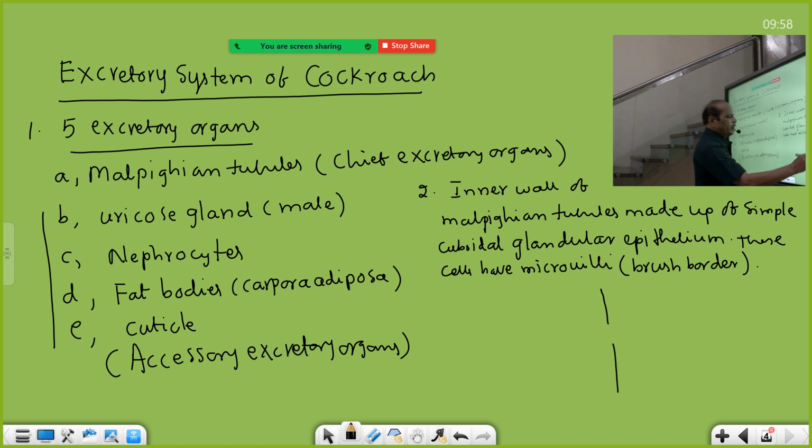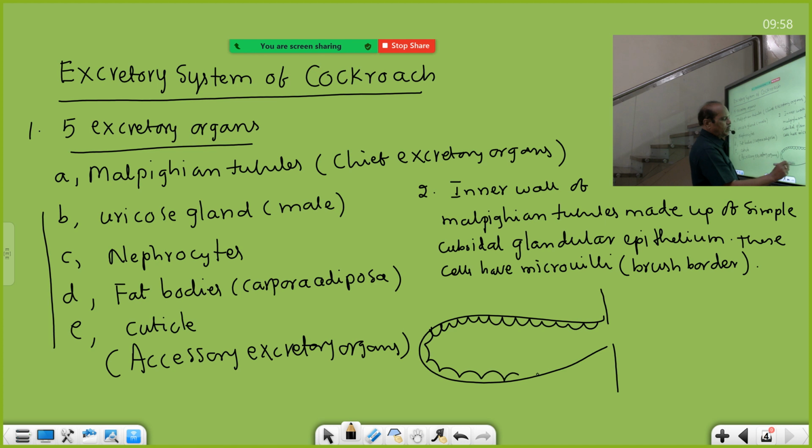For example, you take this. This is elementary canal ileum, and this is Malpighian tubules. Inner wall is made up of cuboidal epithelial cells, like this. So these cuboidal epithelial cells, see how they are arranged with microvilli, brush border.